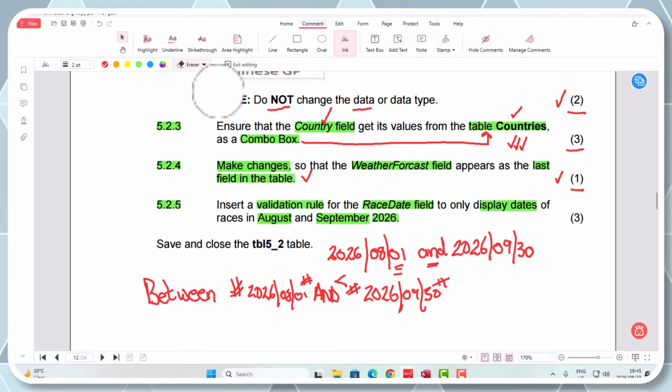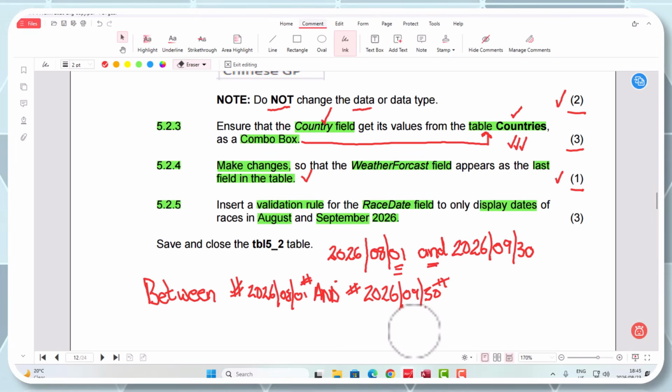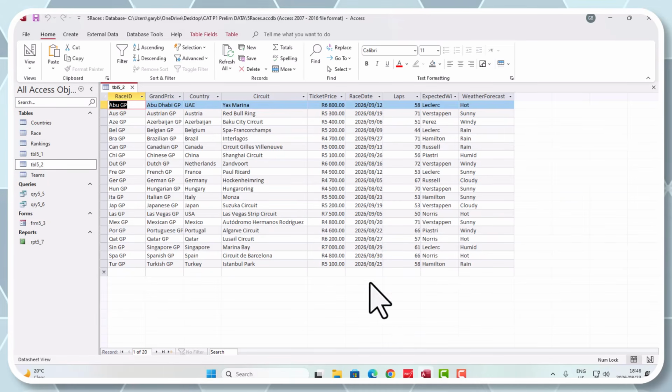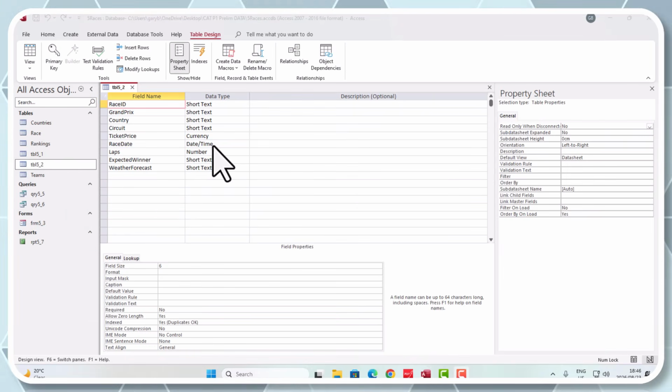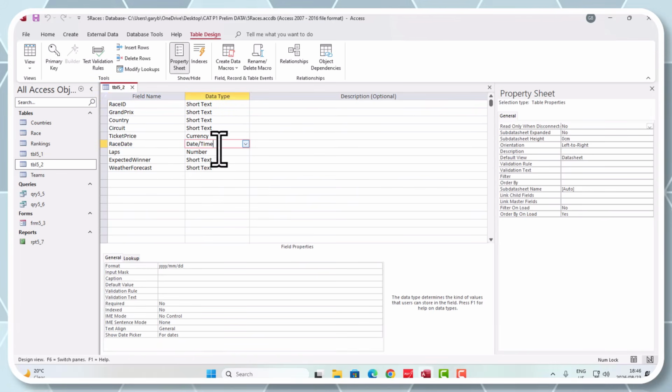Let me just see if I can use the eraser, and please pardon my writing here. But that is something that we're looking at for that specific validation rule. Okay, so let's go and test it. All right, good. So we are again in design view, and we are looking for the race date. There it is. And we're looking at putting in a validation rule for that. So let's go and do this.